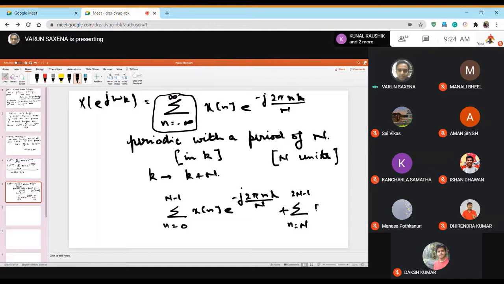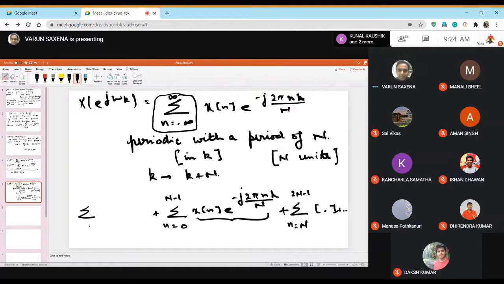The entire term is here, so I cannot write it all, so I'm writing a dot, and then plus it will extend.